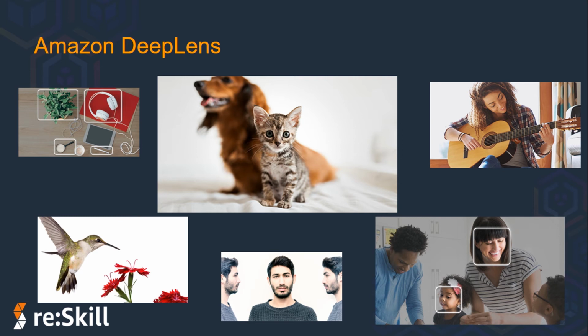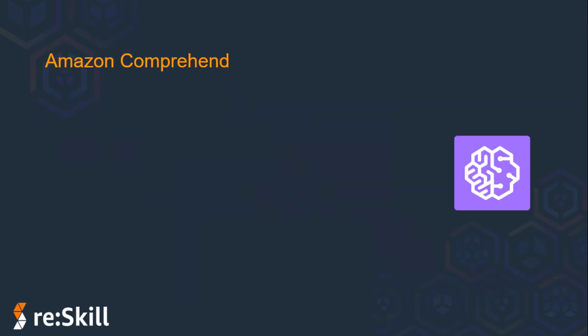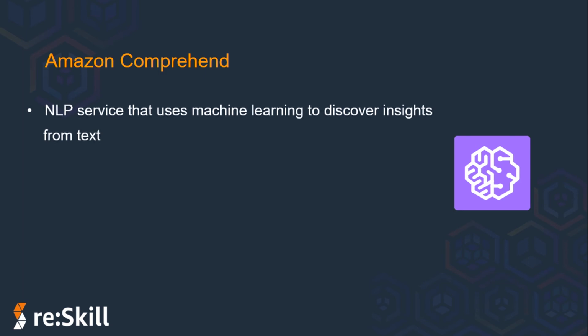The next service I'll tell you about is Amazon Comprehend. It's an NLP service, that is natural language processing, that uses ML to discover insights from text. This is a keyword here: it discovers insights from the text. NLP is a way for computers to analyze, understand, and derive meaning from textual information in a smart and useful way.